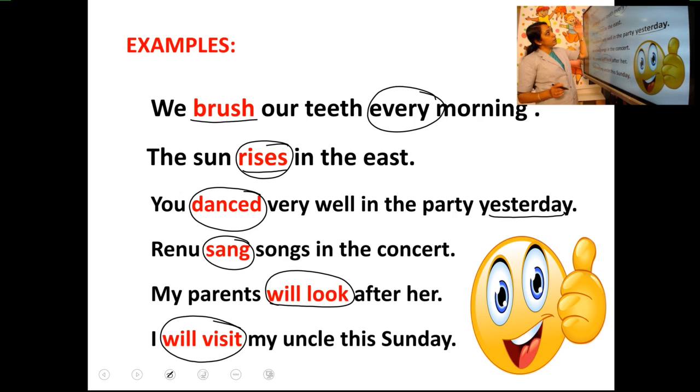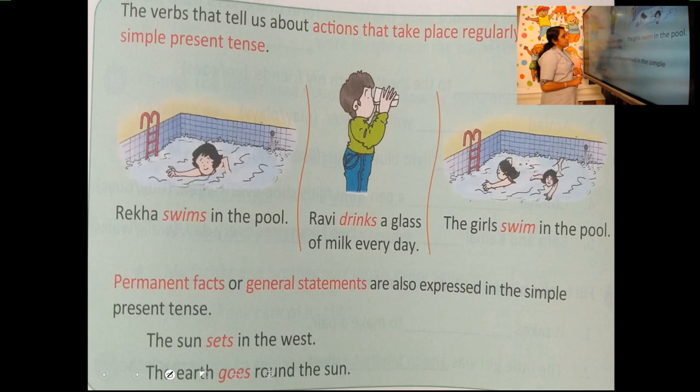Clear? So now we can concentrate on the first two sentences. "We brush our teeth every morning." That every shows it happens every day as a habit. So we can say it is a habitual action or everyday action, and the verb is brush. That is, it is in present tense. And the second sentence, "the sun rises in the east." There, the action is a general truth, a truth that we cannot change. We are very sure that the sun rises in the east. Okay, so those kinds of actions are stated in simple present tense.